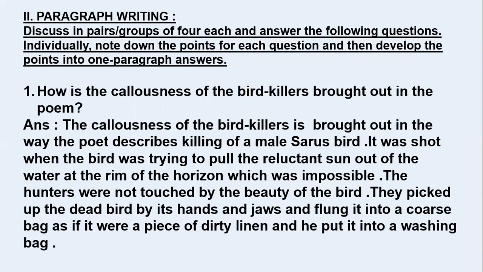It was trying to start its day by pulling its neck above, and it wanted to fly high to start the day. That is what is exaggerated here, as it was just pulling out its neck to touch the reluctant sun, which was impossible. Again, an exaggeration is used. So when the bird was trying to pull its neck and move out, it was shot dead.